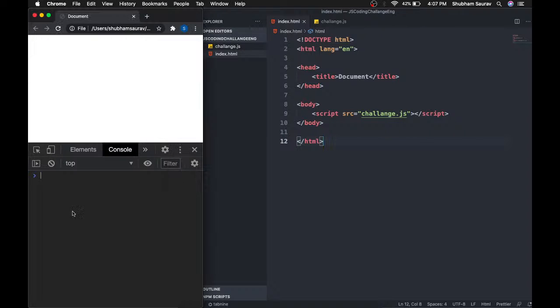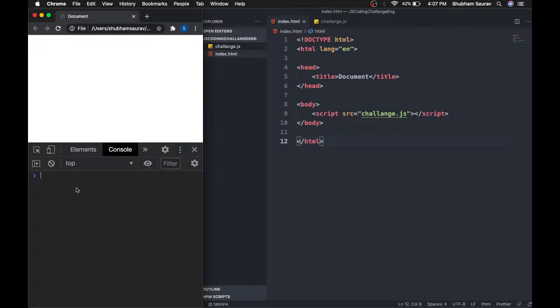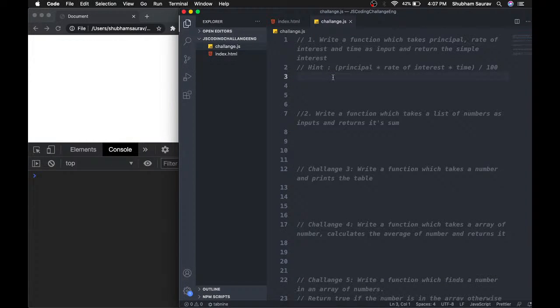Whatever we do here will get printed in the console. To get to this console you just need to open your index.html file in Chrome, right click, go to inspect, and click on the console button over here. Now to see whether this challenge.js file is linked or not, we are going to do a console.log statement.